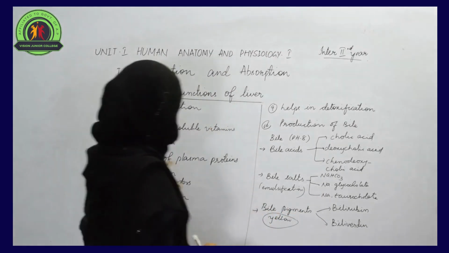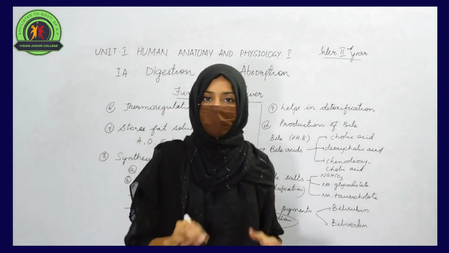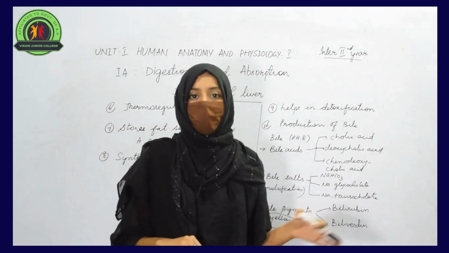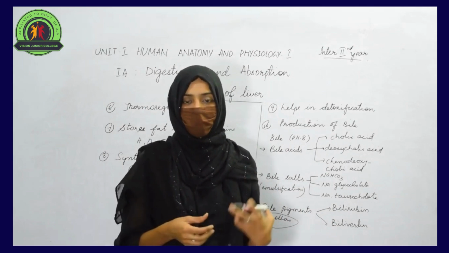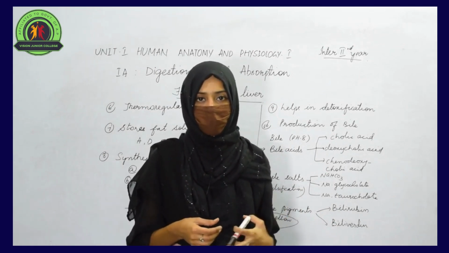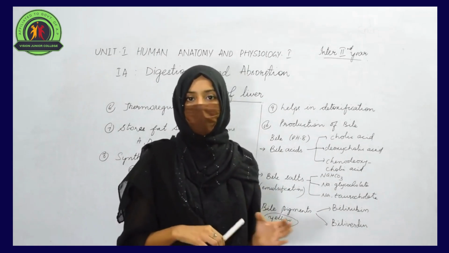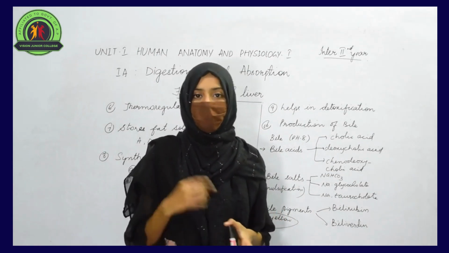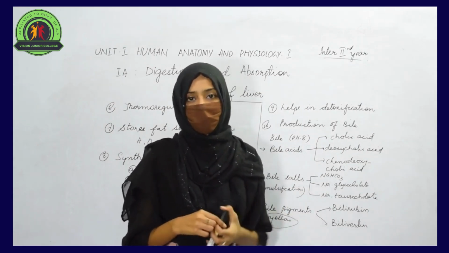So this is how the liver plays many different roles that are very essential for our body to work properly. If the functions of the liver get affected, then the whole body would get affected. So these are some key functions of the liver, the largest exocrine gland present in our body.